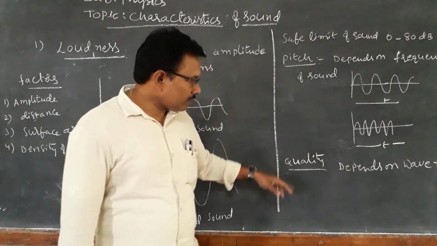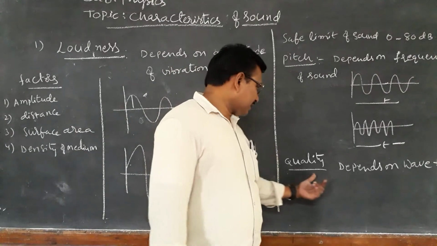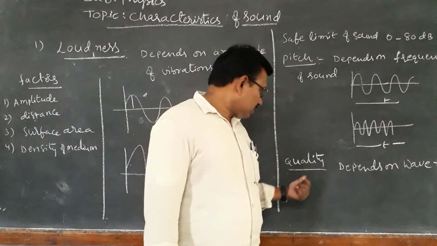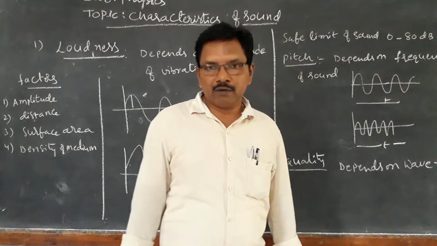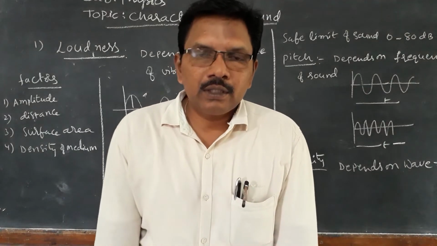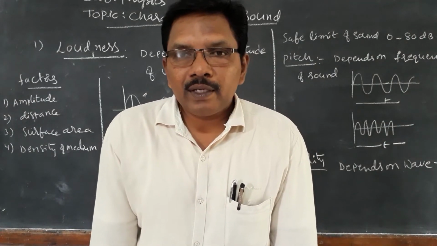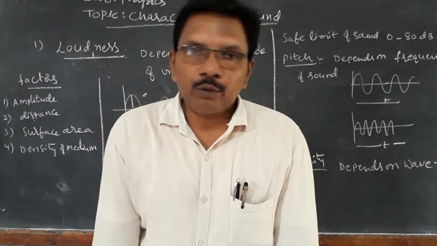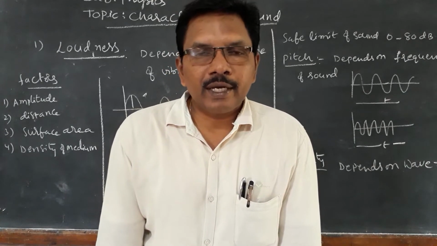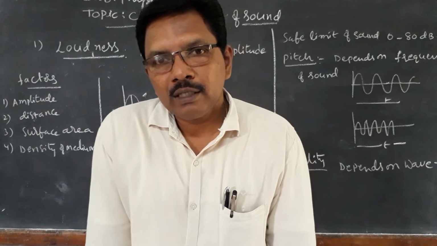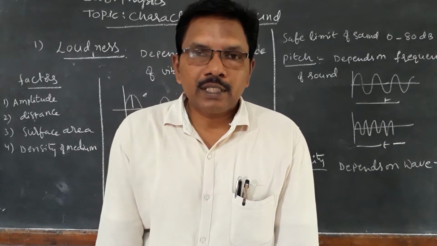Next, another characteristic of sound is quality. What is quality? Here, see, we can identify person to person. Without seeing the persons, we can identify the voice of anybody.